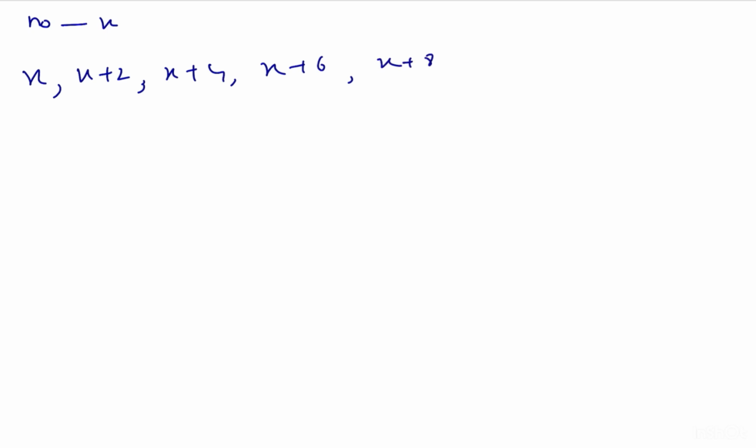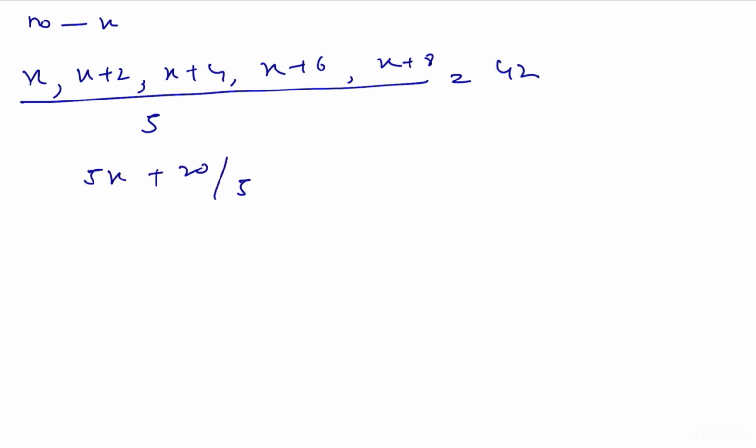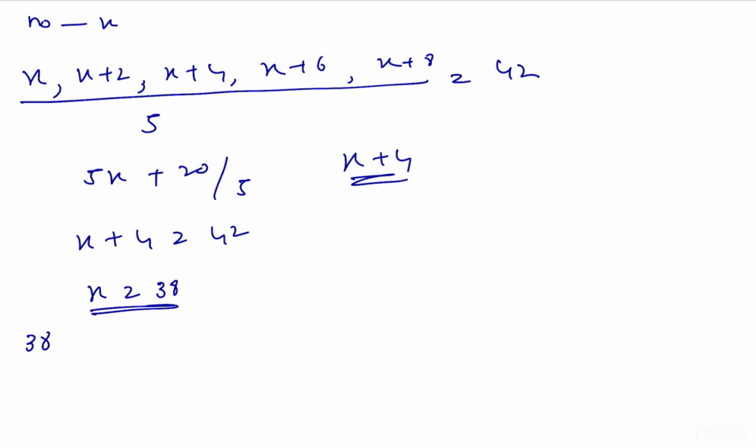The average of these 5 even numbers is 42. By calculating this, we get 5x plus 20 by 5, x plus 4 is the answer. x plus 4 is equal to 42. Therefore, x is equal to 38. So 38 is the first number.